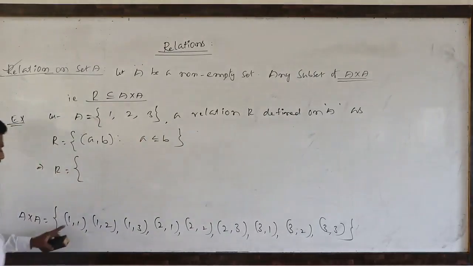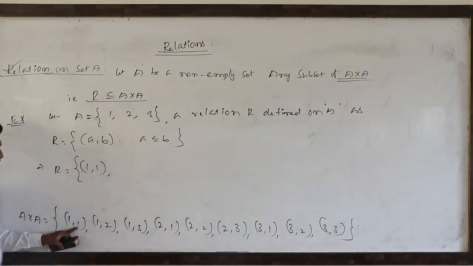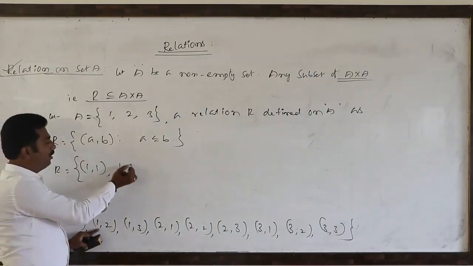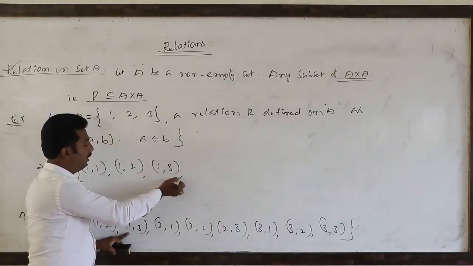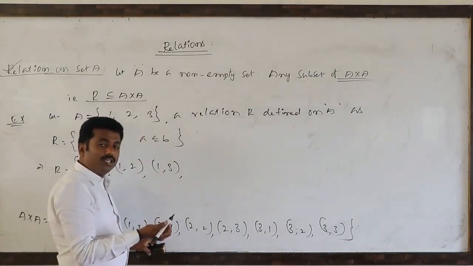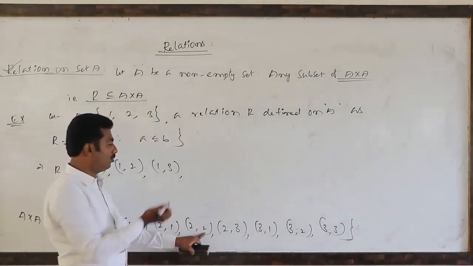So very clear. 1 is always equal to 1, yes, there is a relation between (1,1). 1 is always less than 2. 1 is always less than 3. 2 cannot be less than 1. So 2 equals 2.